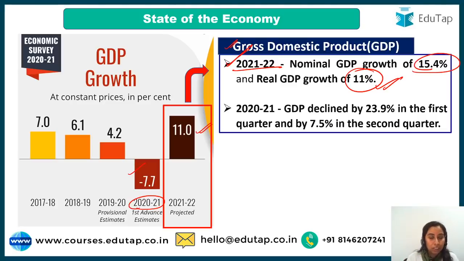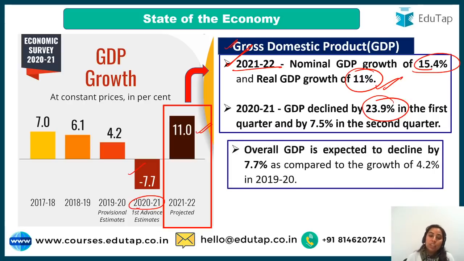Very, very important. And survey mentions that in the previous year, GDP declined by 23.9% in the first quarter, and the second quarter was less bad. Okay, it was better off. So 7.5% decline was there.